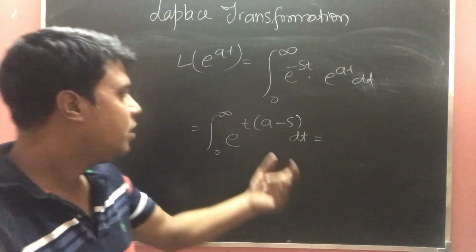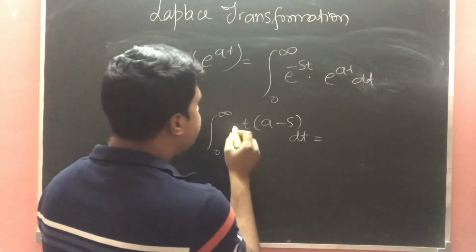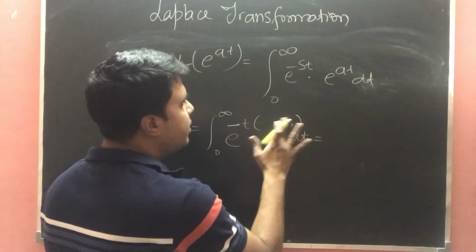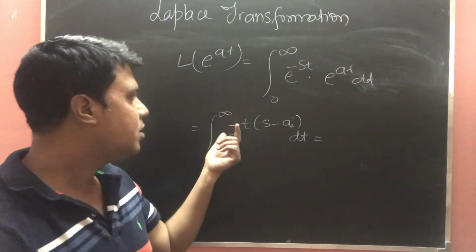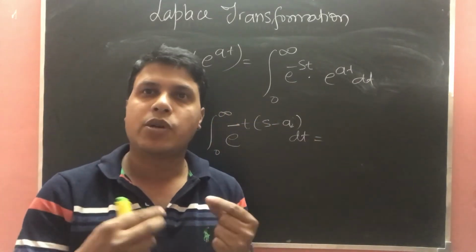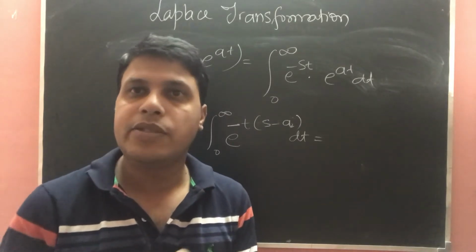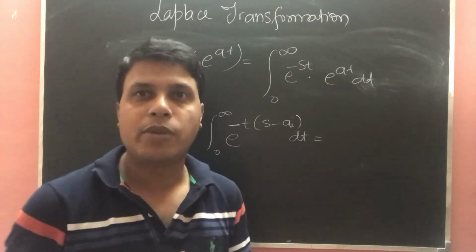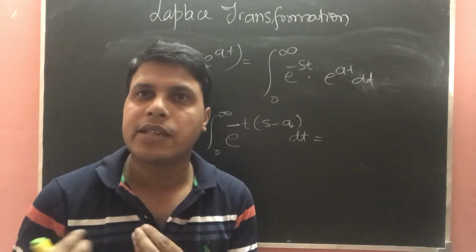If we are going to integrate it, we can take out the minus sign as common, then it will be s minus a. We can utilize this result because when e power minus t goes into the denominator, it will give a positive power, and 1 upon infinity will be utilized as 0, because 1 upon infinity gives a very small value, or we can take it as equivalent to 0.